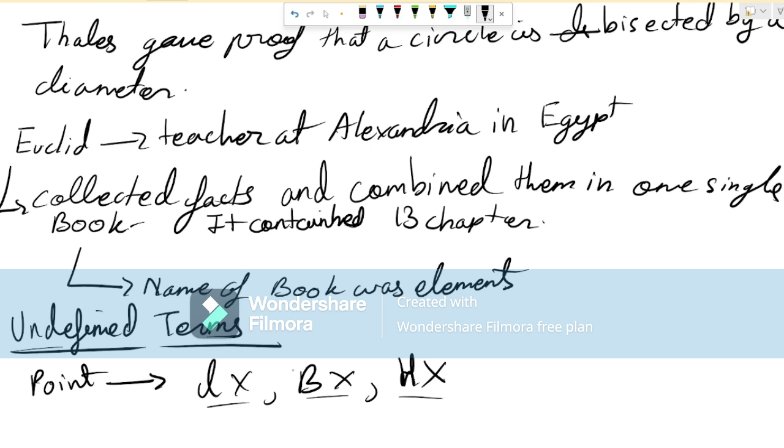But one thing Euclid does know is that it is represented by a very fine dot. As you can see over here, it is a really fine dot. It is just a dot.